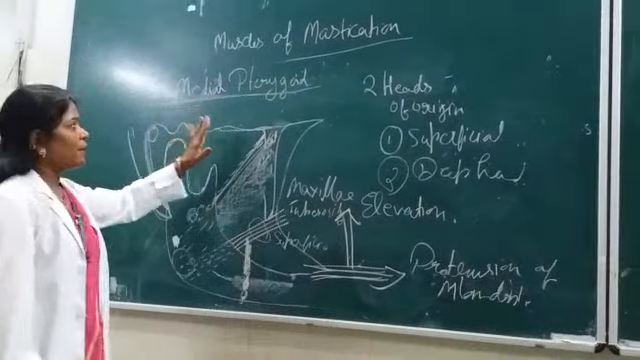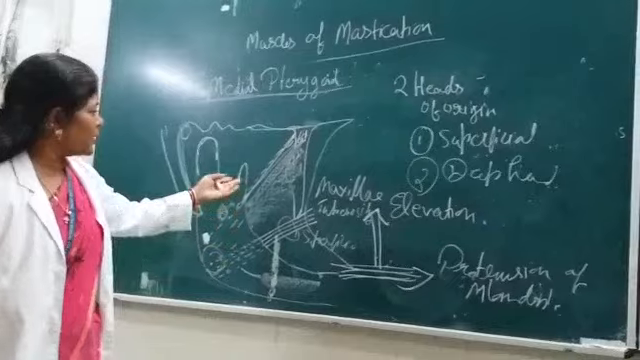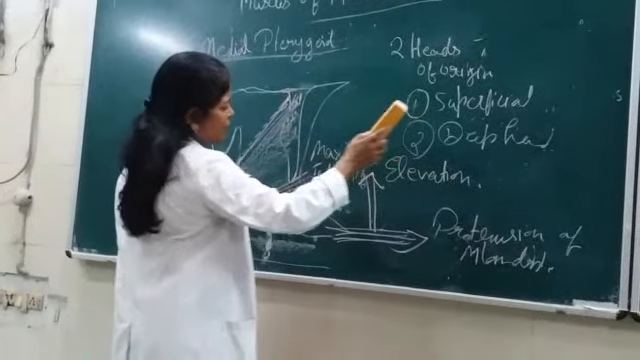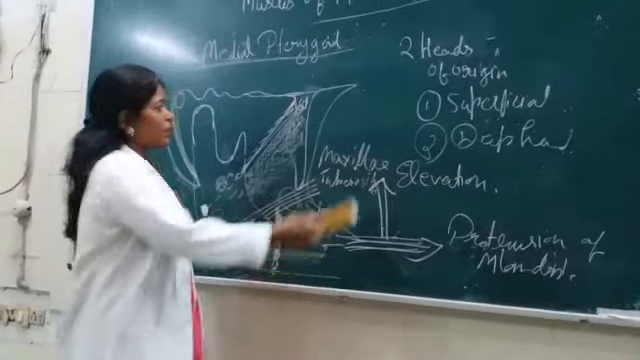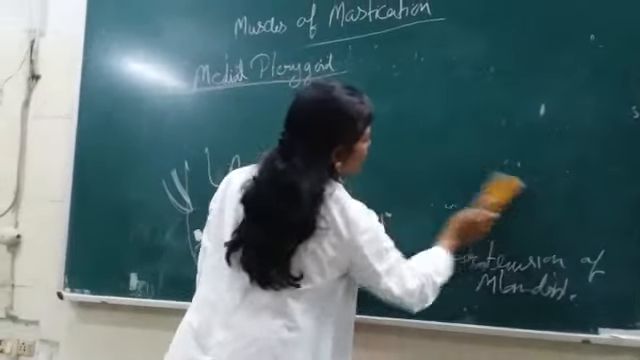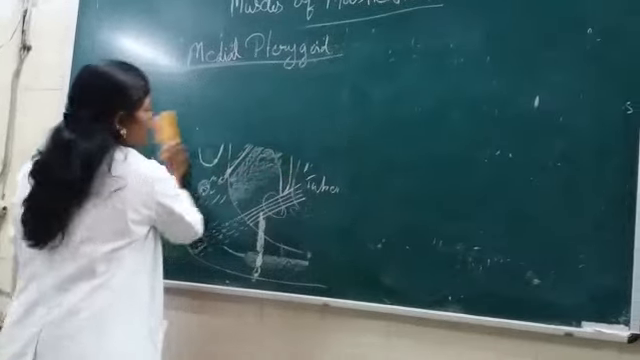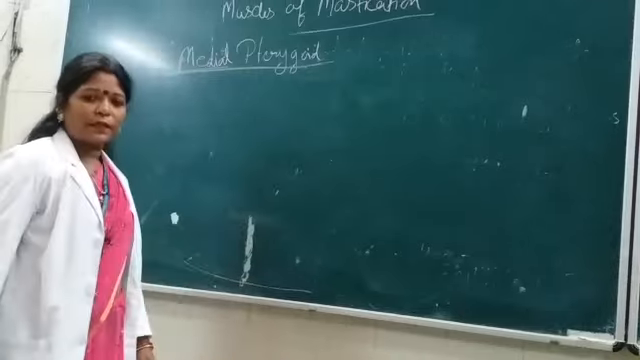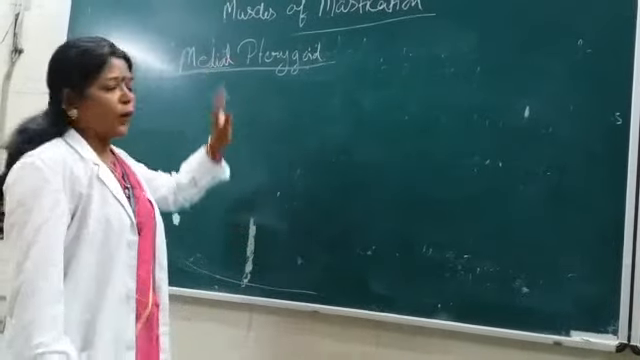So this is the medial pterygoid muscle: the origin, the insertion, what the heads are, what the action of this muscle is, and what would be the nerve supply of this muscle in the muscles of mastication. This is the key point here.